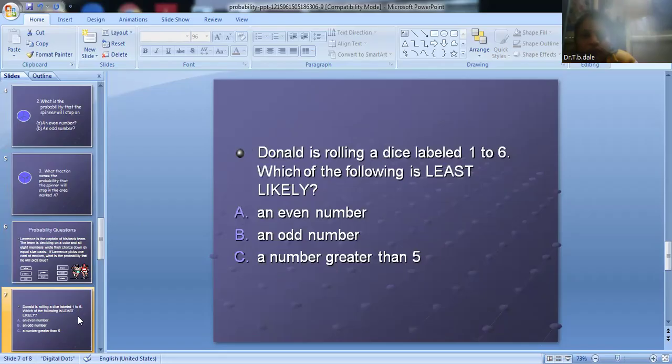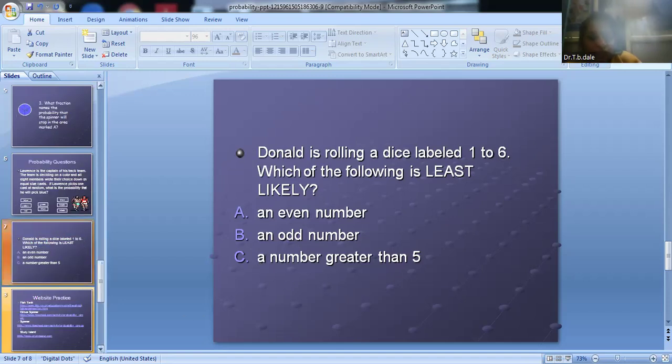Therefore, in the next question, Donut is rolling a dice labeled 1 to 6. Which of the following is least likely? The first one is an even number, the second one is an odd number, and the third, option C, is a number greater than 5.